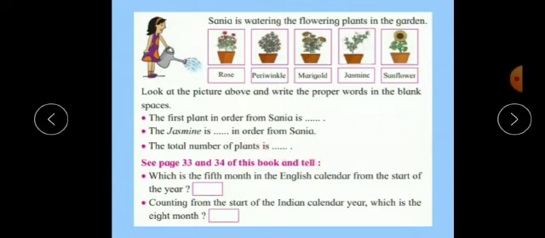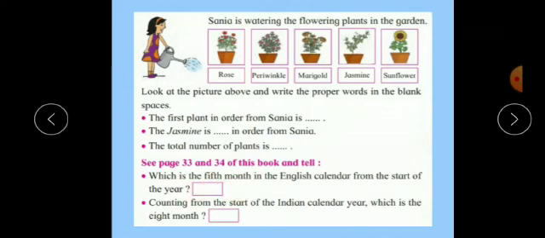Next question. Which is the fifth month in the English calendar from the start of the year? Now you have to count from January and tell the fifth month. So January, February, March, April and May. So May is the fifth month of the English calendar.